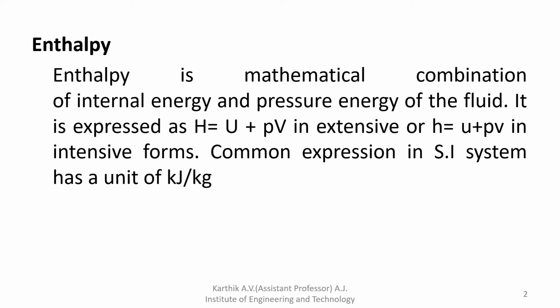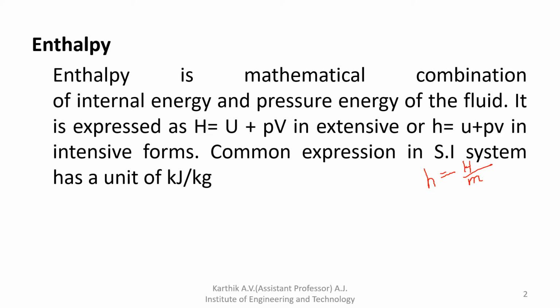So we can denote it like this: specific enthalpy small h is equal to capital H divided by mass. Then it is called specific enthalpy.